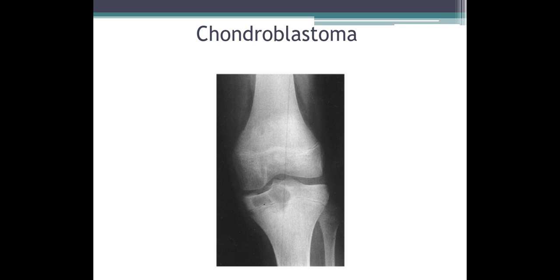Coming to one more benign cartilage forming tumor in children, this is chondroblastoma. AP X-ray of the knee showing lytic mildly expansile lesion involving the epiphysis of the tibia, and it shows one septation and prominent trabeculae. Typically it presents with pain and swelling in the knee joint. Most common site is tibial epiphysis, and most common location is epiphysis.